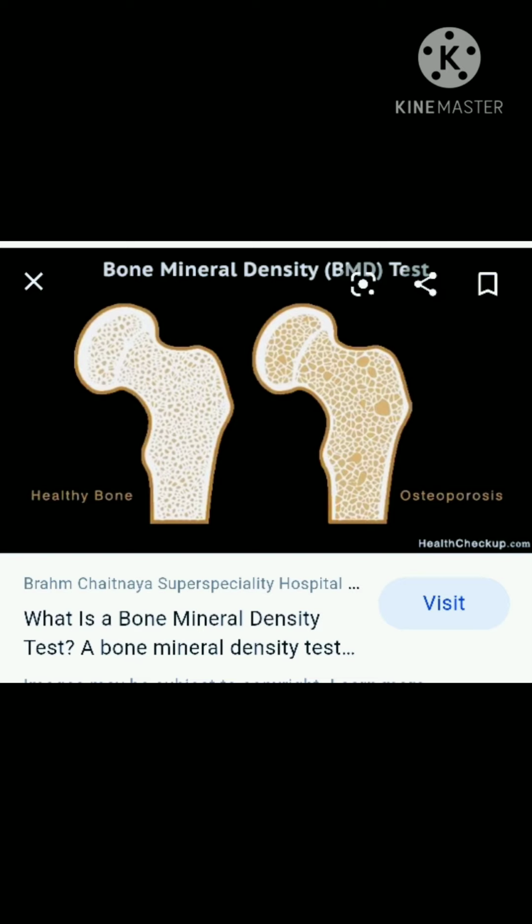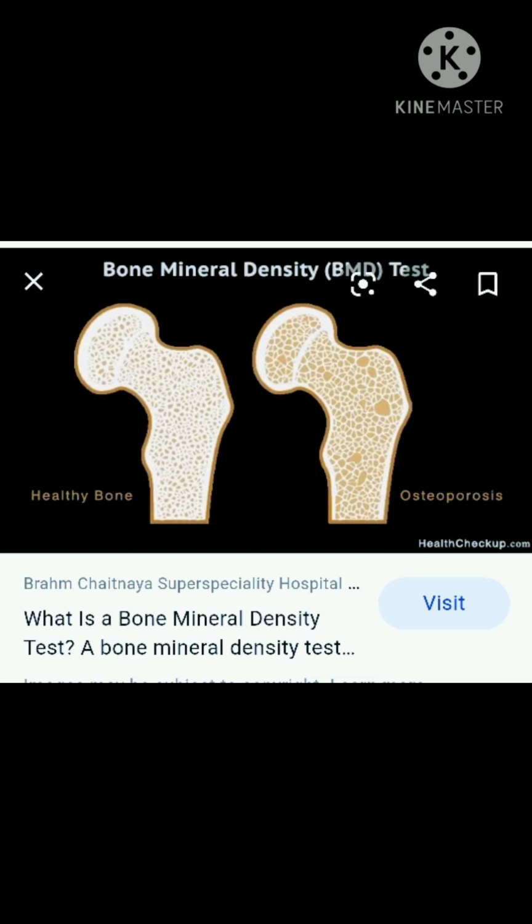Central DEXA: you lie on a soft table. The scanner passes over your lower spine and hip. In most cases, you do not need to undress. This scan is the best test to predict your risk for fractures, especially of the hip.